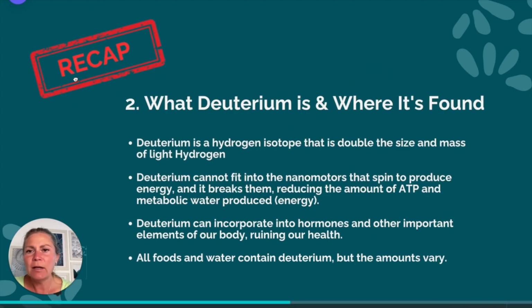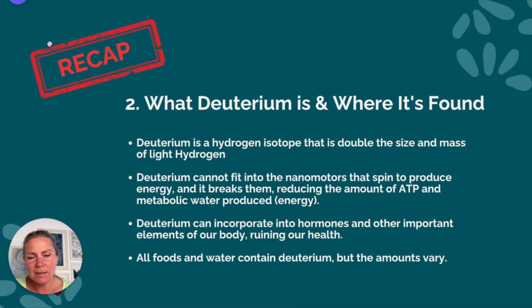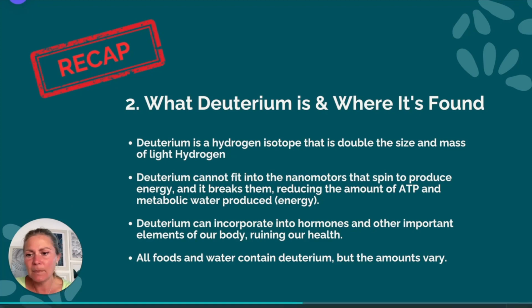So let's recap point 2. What deuterium is and where it's found. Deuterium is a hydrogen isotope that is double the size and double the mass of light hydrogen. Deuterium cannot fit into the nanomotors that spin to produce energy, and it breaks them, reducing the amount of ATP and metabolic water produced, which is energy. Deuterium can incorporate into hormones and other important elements of our body, ruining our health. And all foods and water contain deuterium, but the amounts vary.